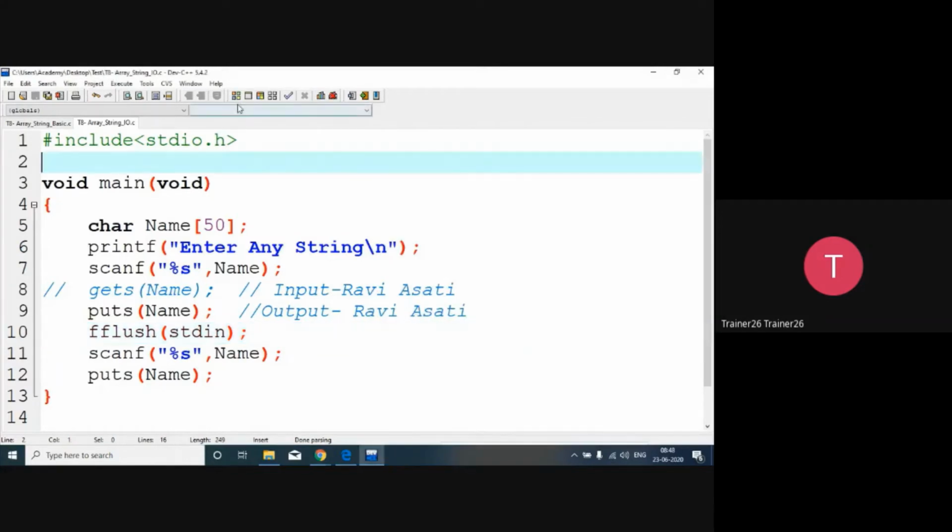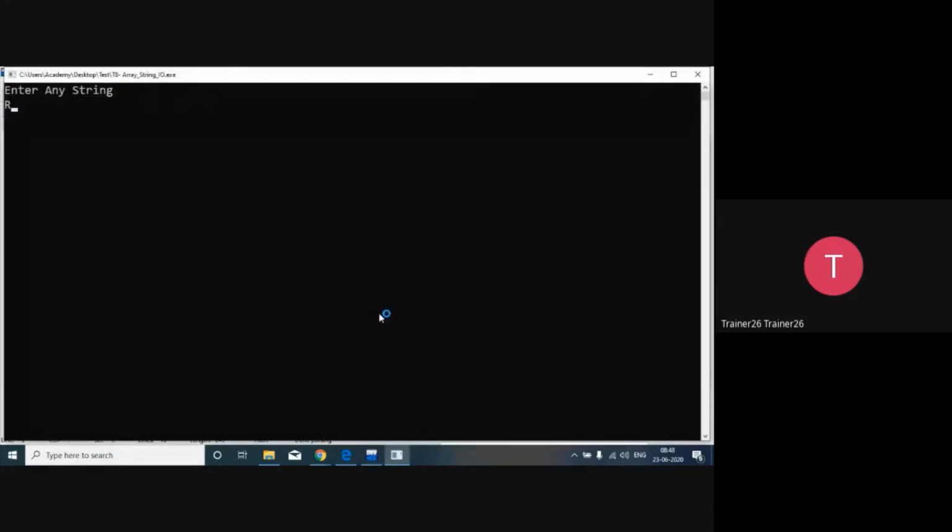So I have to flush the standard input stream, and then run the program. Compile and run. I'm going to say first Ravi space SRT. As you can observe, it just read the first word Ravi, and the space after it, SRT, gets flushed out from the standard input, and it is waiting for one more input. That is regarding Nagpur, and it's going to read Nagpur.